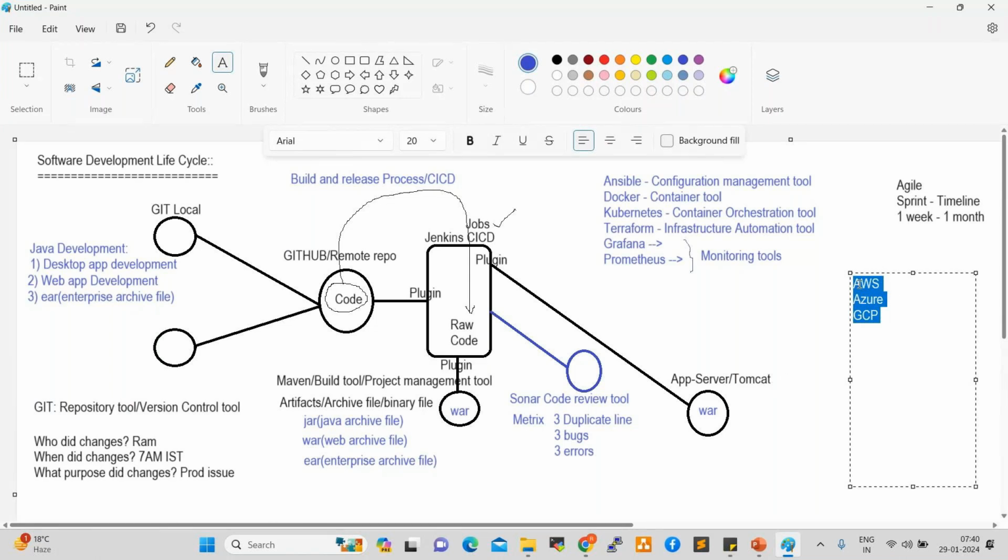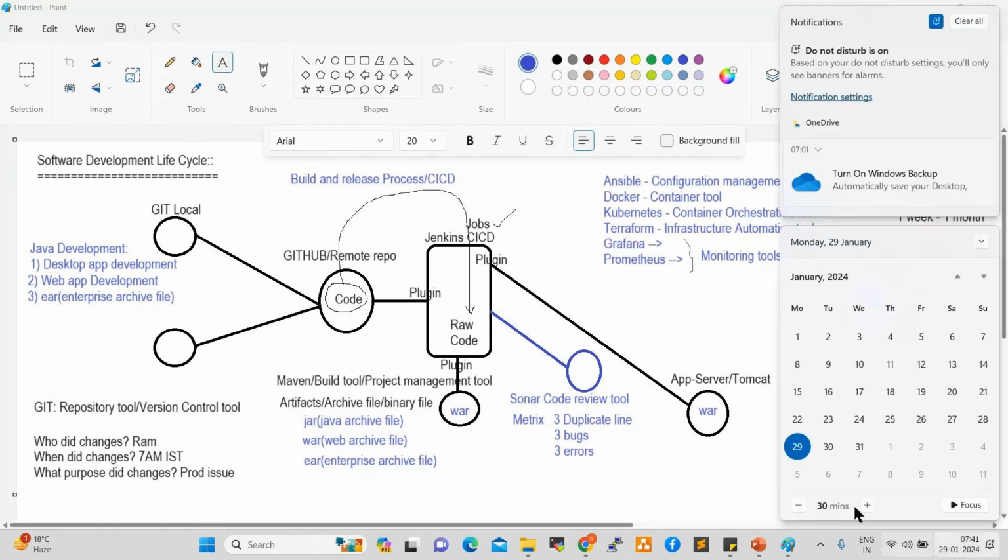First we'll start with AWS. Tomorrow we are going to work on server basics. Day after tomorrow, networking basics. After that, by first Feb, we start AWS. Tomorrow and day after, we are going to work on basics: servers, networks, load balancers, IP addresses, gateways, routing tables, routers, right? And fault tolerance.